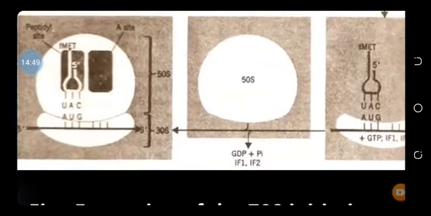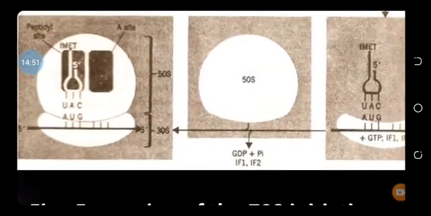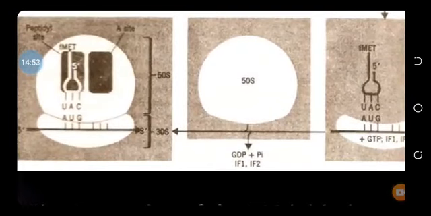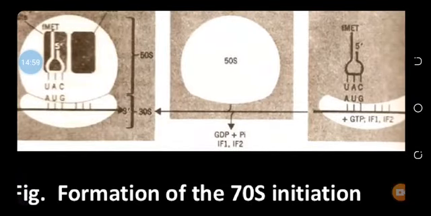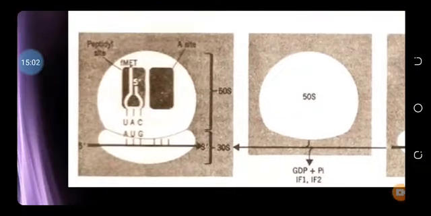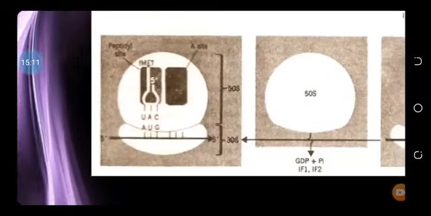And after this, the 50S subunit enters, and IF1, IF2 and the GTP are removed. Now the complex is complete. The 50S and the 30S subunits combine, and the whole structure is called 70S.